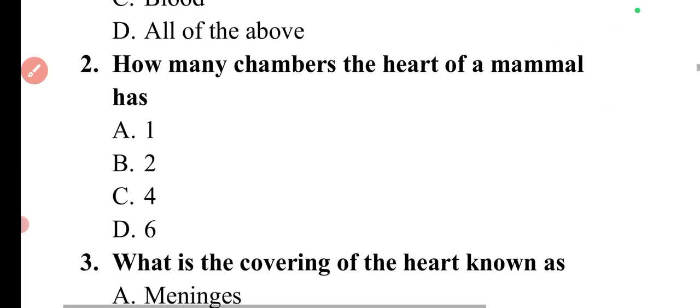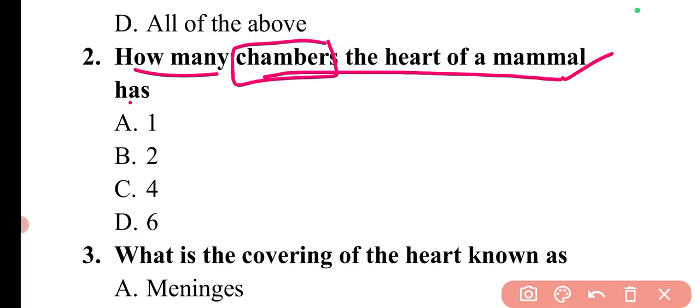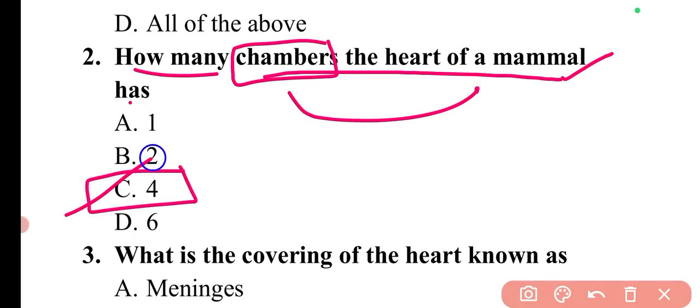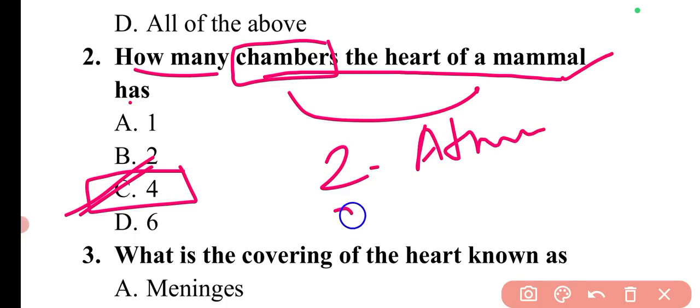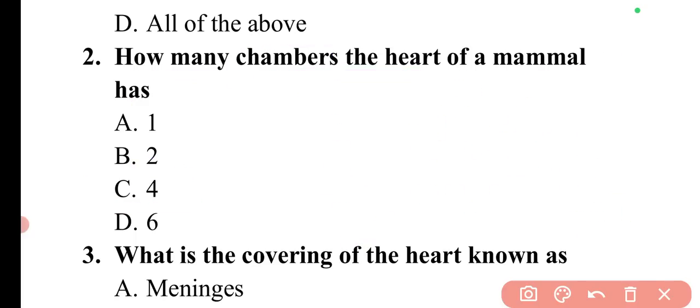Then coming to the next question. How many chambers does the heart of a mammal have? The number of chambers present in the heart is a total of 4. There are 2 atria and 2 ventricles. That is, left atrium, right atrium, left ventricle and right ventricle. So these are the 4 main chambers of the heart.